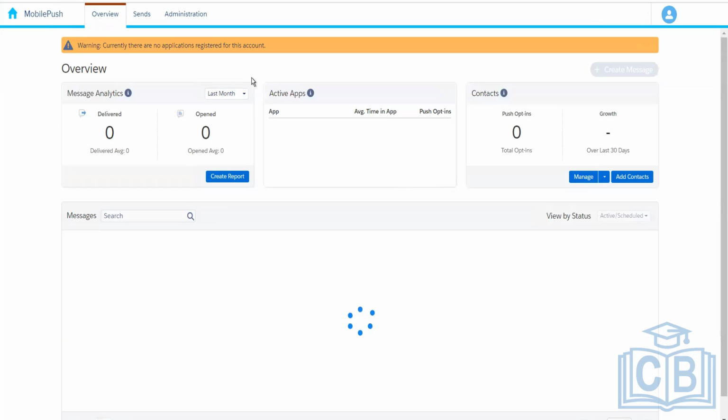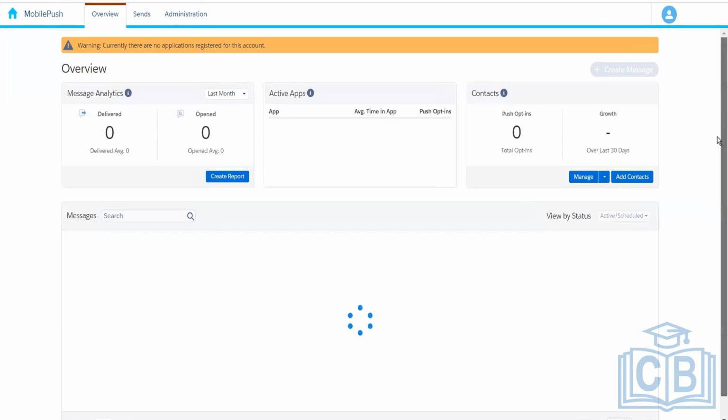So this is what it looks like. The mobile push application. Here we have the overview of how many messages we have delivered, how many messages were opened by the customer, the different applications, and the opt-ins and everything. So let's say we have three different applications configured over here. So we want to check how many have opted in for the push notification and the average time involved.